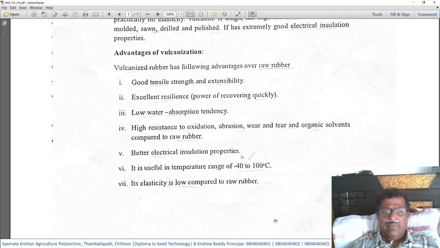So vulcanized rubber has got excellent resilience capacity. That means this type of rubber will regain its position very fast when the stress force is released. Then number three, low water absorbing tendency. Compared to raw rubber, vulcanized rubber has got very low water absorbing tendency. Number four, high resistance to oxidation, abrasion, wear and tear, and organic solvents compared to raw rubber.